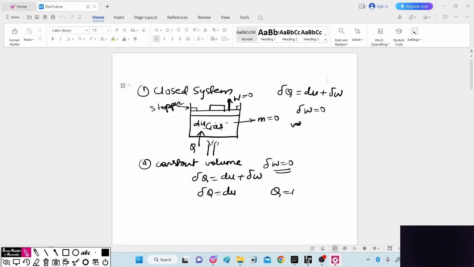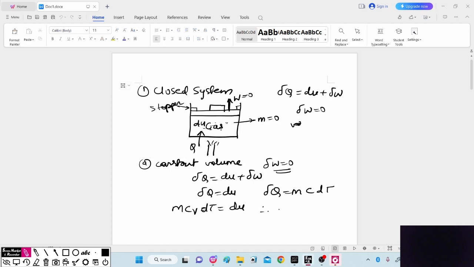Also we know Q is equal to m c dT, right? So here, as it is a constant volume process, del Q is equal to m Cv dT.